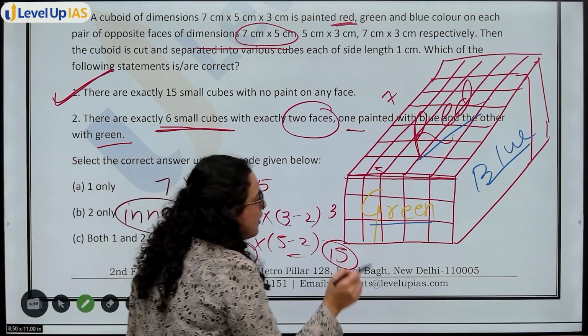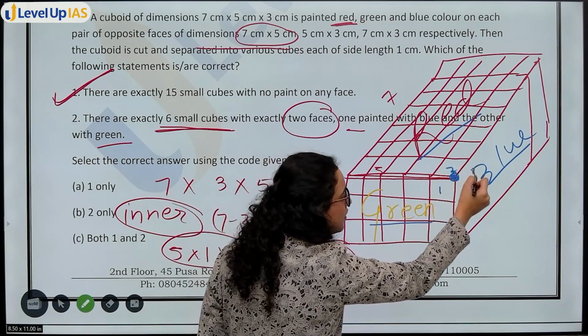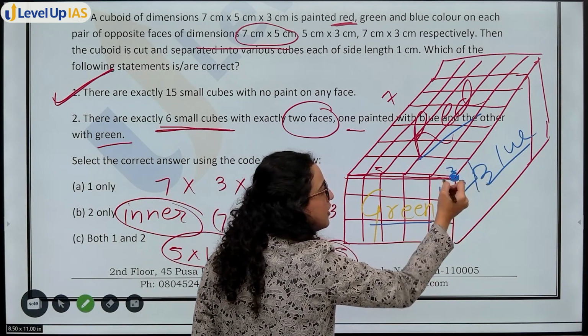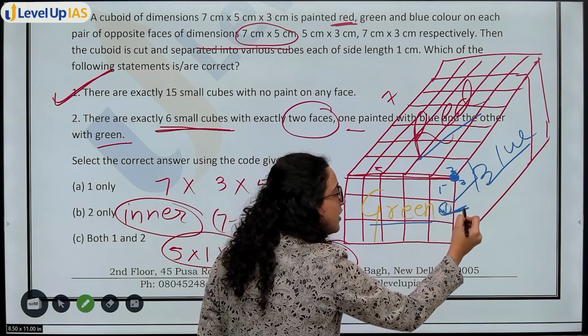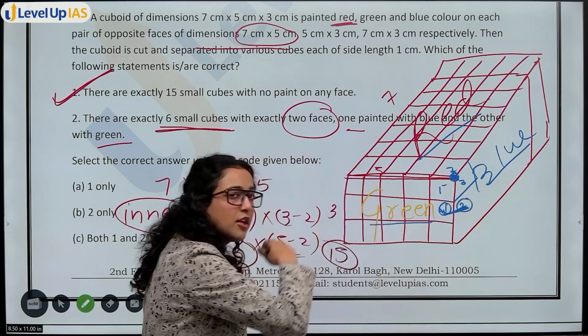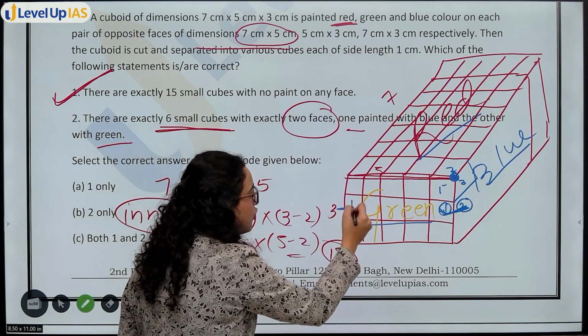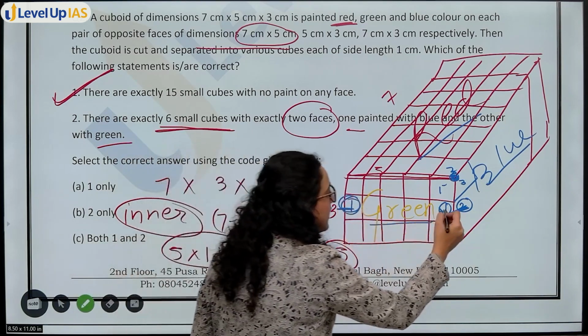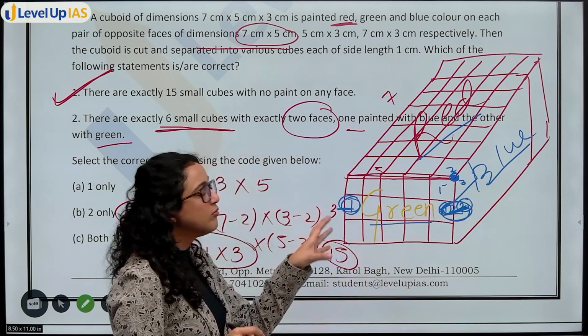See, यहाँ पर if you take this one, it will have 1, 2, 3 faces painted. But if you take this one, how many faces will be painted? 1 and 2, because other faces are on the inside. So that means I want this face. This is 1 cube. This is second one. ठीक है? And I want green and blue only.